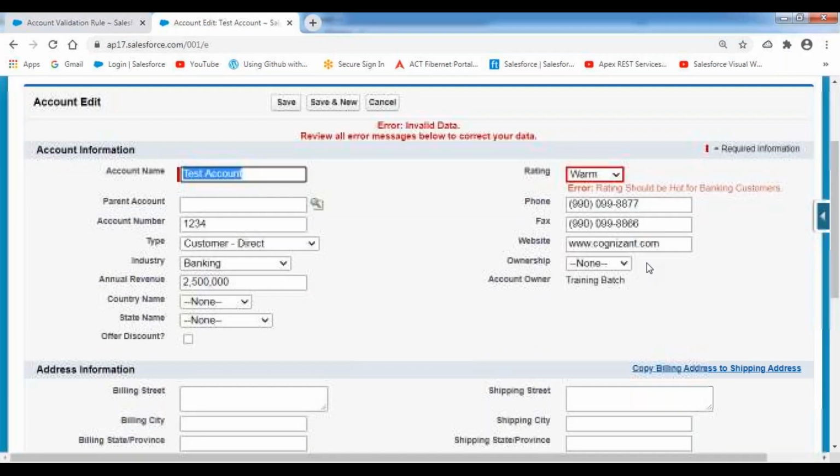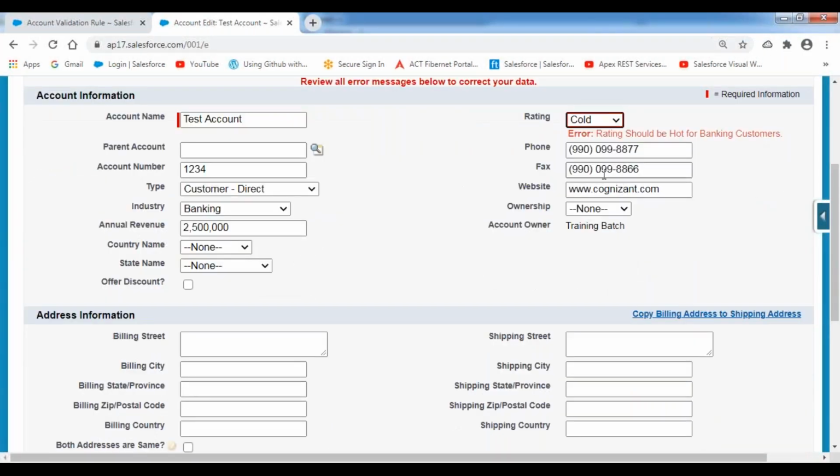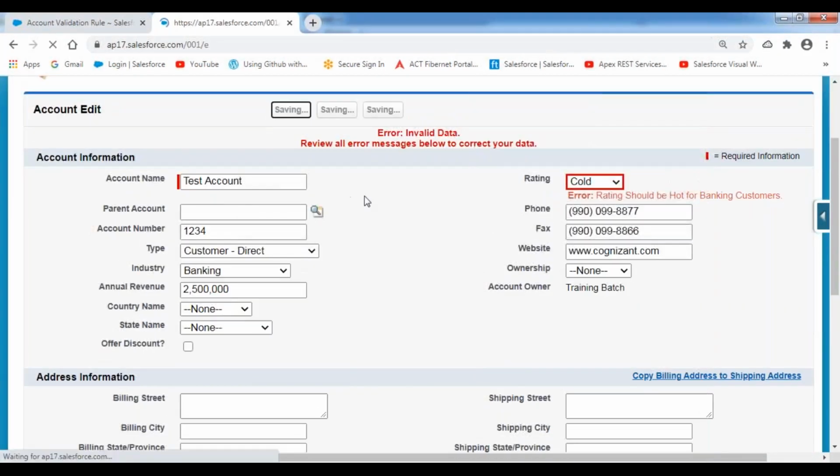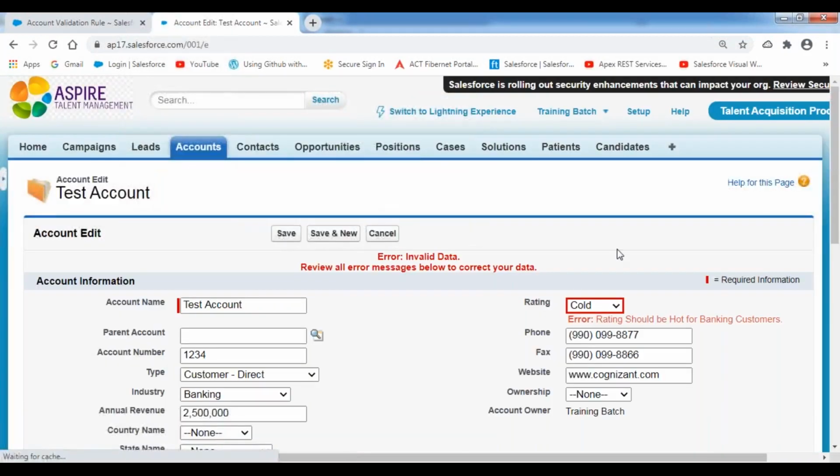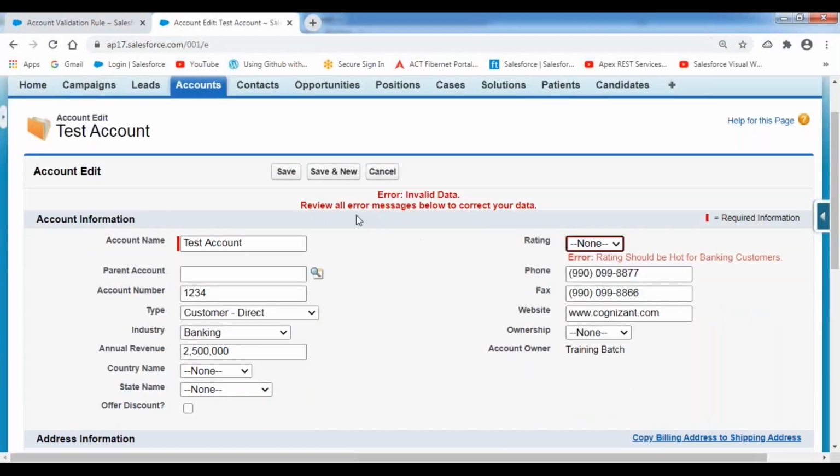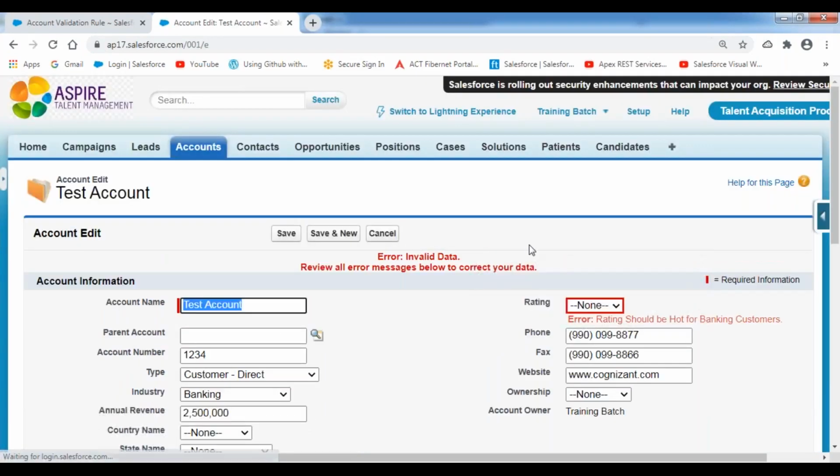Suppose I'm selecting another value here, like some code. Now, in this case, click on the save button. It should not accept my record here. I'm selecting the empty value over here. When you click on the save button, it should not accept saving my record.